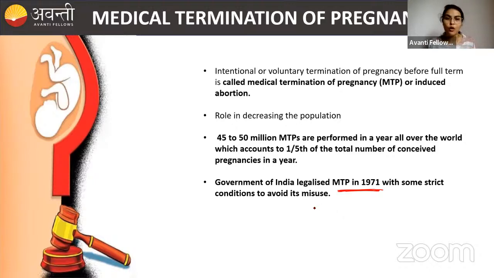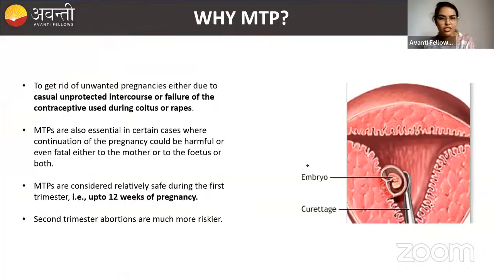What are the conditions? If you say, no, I don't want to have a female child, so we are doing the MTP kits, so you illegally went and got sex determination done, then got the MTP done. This is not possible in our country. Please don't do it. It is not correct. We should never differentiate between a male and a female child.